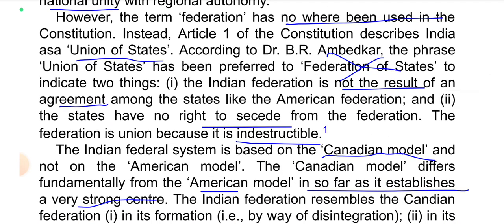Instead, Article 1 of the Constitution describes India as a union of states. According to Dr. B. R. Ambedkar, the phrase union of states has been preferred to federation of states to indicate two things. The Indian Federation is not the result of an agreement among the states like the American Federation, and the states have no right to secede from the Federation. The Federation is a union because it is indestructible.